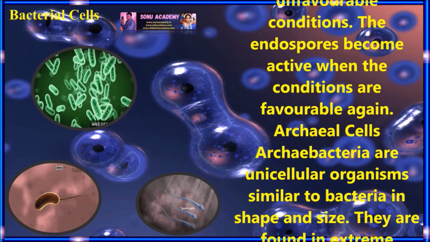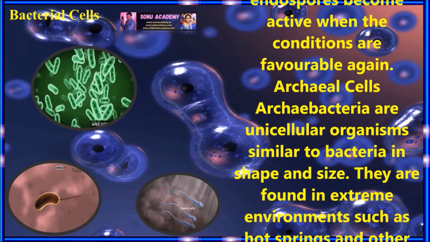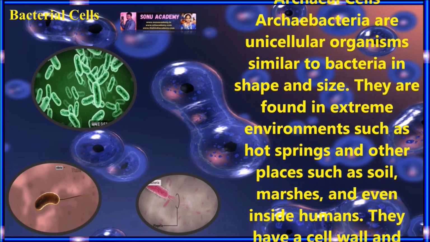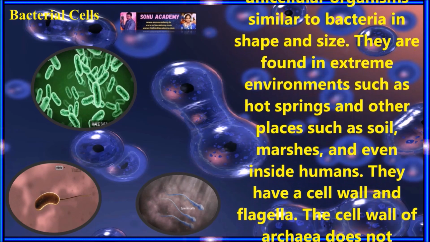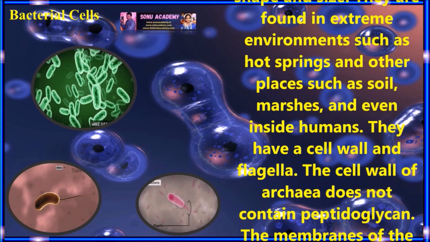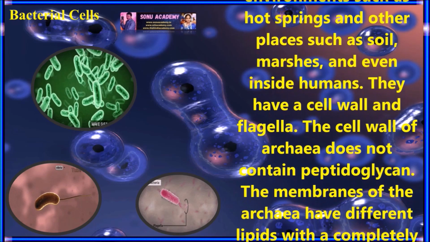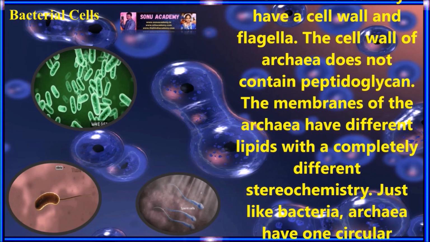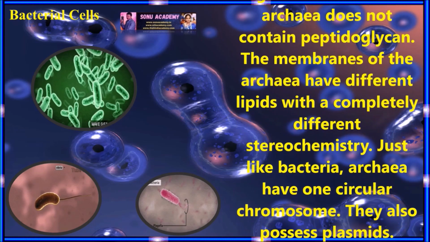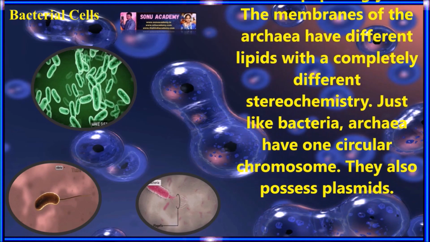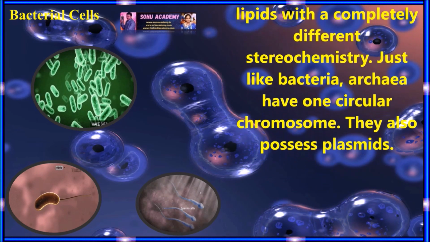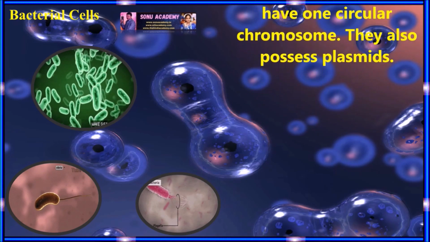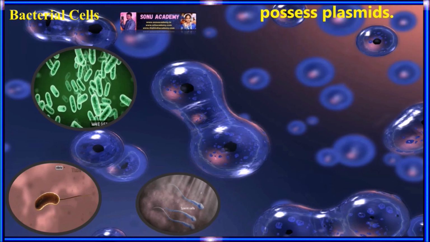Archaeal cells. Archaebacteria are unicellular organisms similar to bacteria in shape and size. They are found in extreme environments such as hot springs and other places such as soil, marshes, and even inside humans. They have a cell wall and flagella. The cell wall of archaea does not contain peptidoglycan. The membrane of the archaea has different lipids with a completely different stereochemistry. Just like bacteria, archaea have one circular chromosome. They also possess plasmids. For more information on prokaryotic cells, their definition, structure, characteristics and examples, see the linked material.